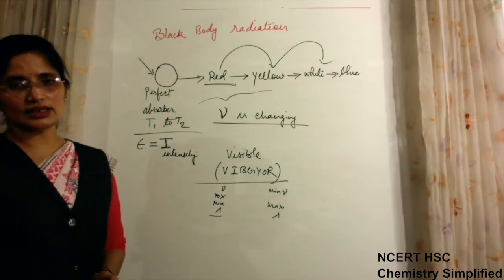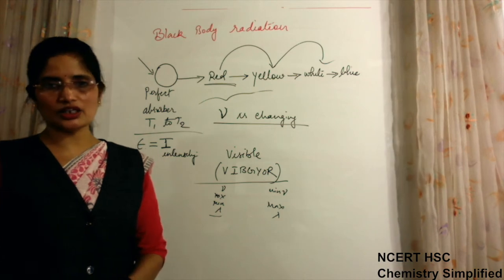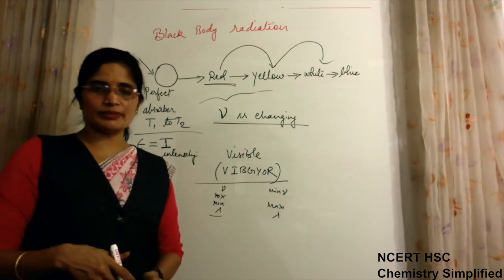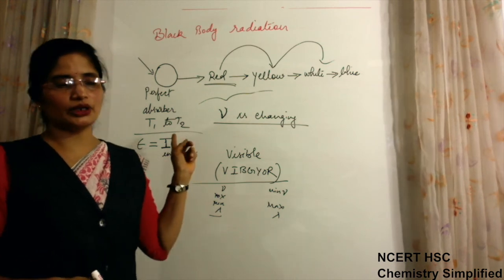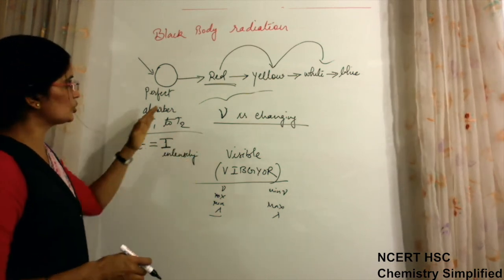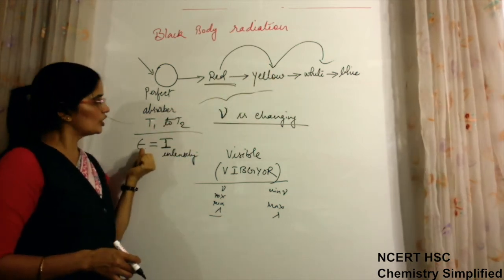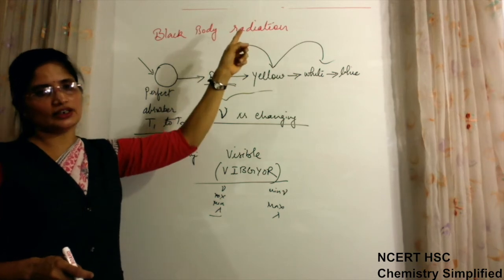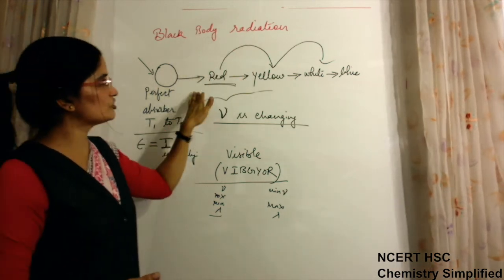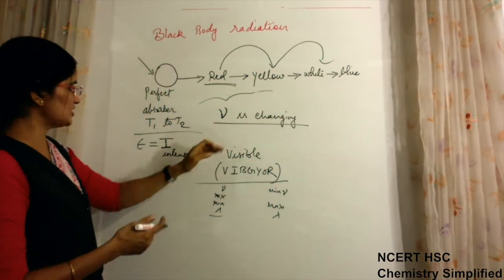But actually it is changing its color. That means this phenomenon is not in accordance with wave nature. If the radiant energy were wave alone, it should not change its color. It should remain red even after increasing the temperature, and only the intensity of red should increase. But what actually happens is a change in color, and change in color means change in frequency. Why change in frequency?